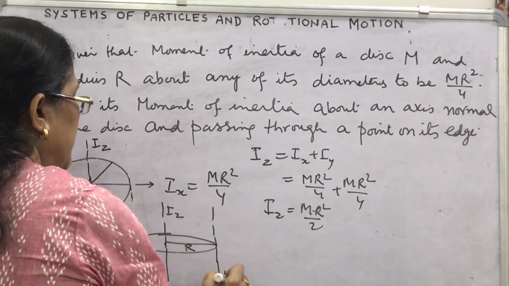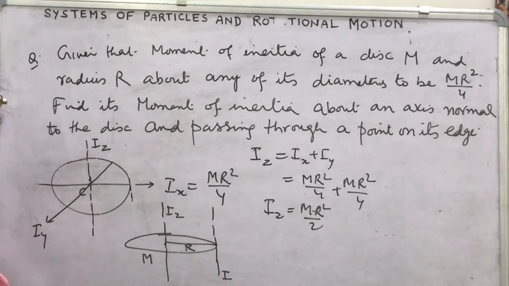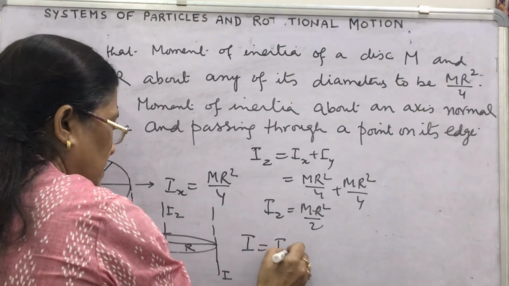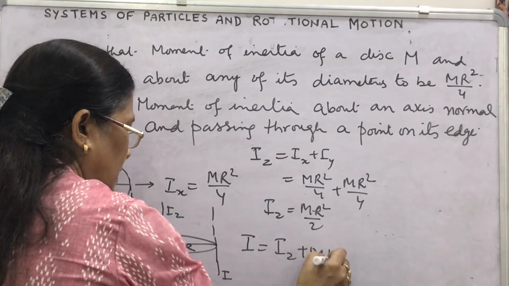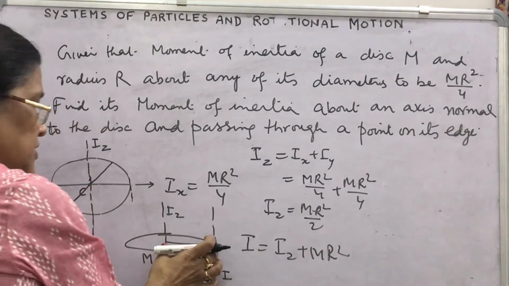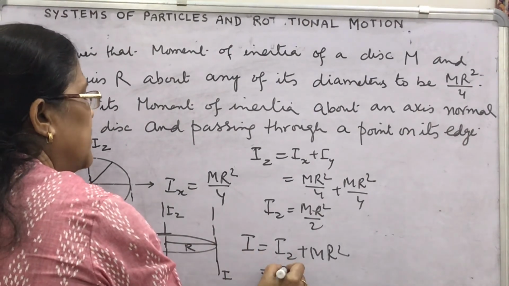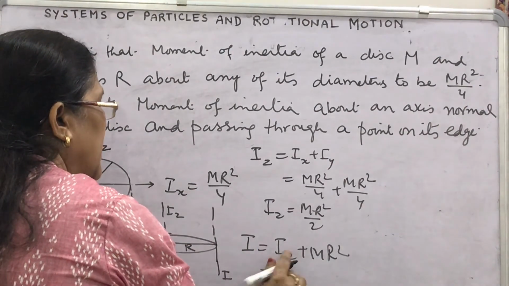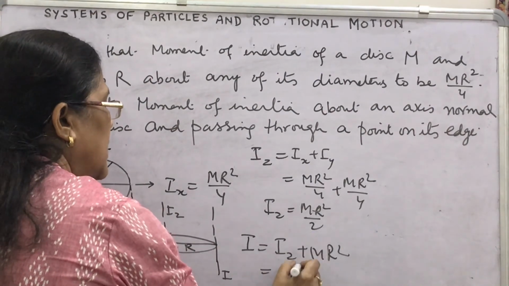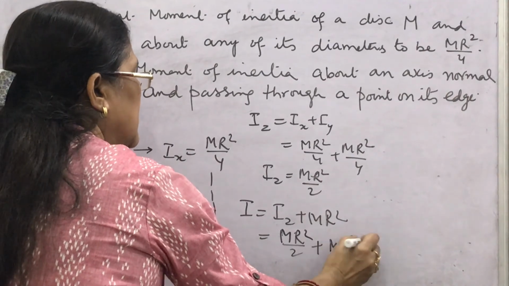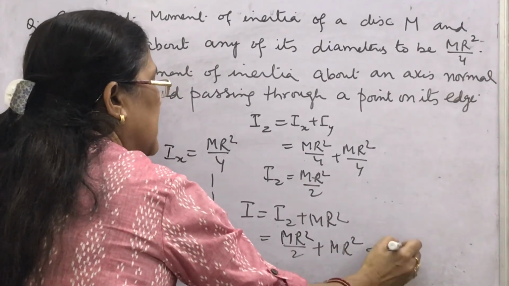This I will be equal to Iz plus mr square, since the distance between the axes is r. Iz is mr square by 2, plus mr square, that is 3 by 2 mr square.